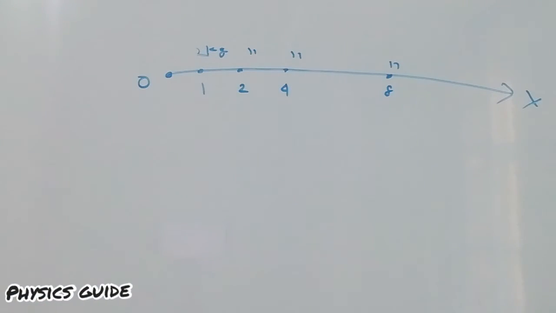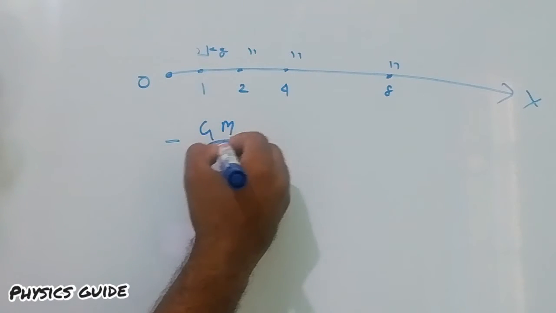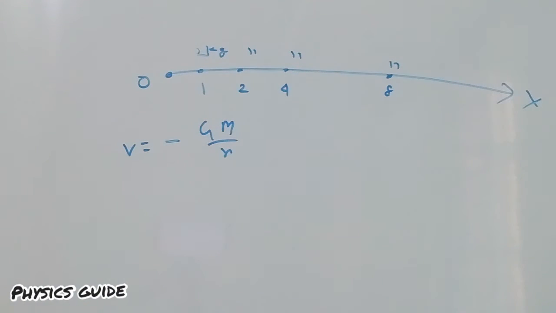So what is the equation for the gravitational potential? We know that the equation for gravitational potential is V = -GM/r.